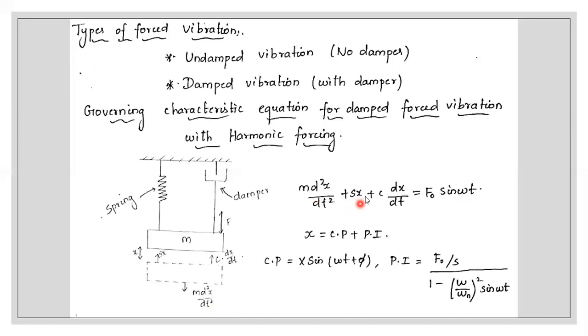So this denotes the restoring force, and c means damping coefficient. dx by dt is the unit velocity, so c dx by dt denotes the damping force. So we have an accelerating force, a restoring force, and a damping force. The summation of all these three will be equal to the applied force. So we will have two types of function, complementary function and particular integral. These we will see in upcoming videos.